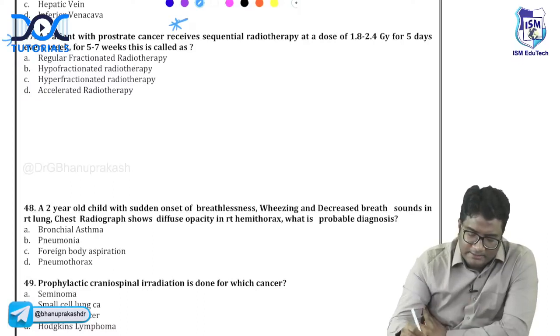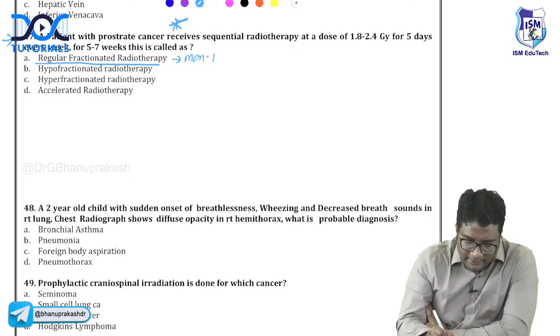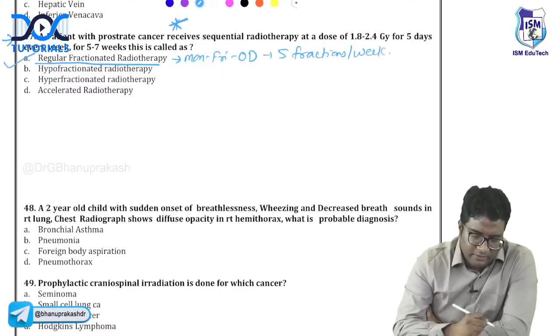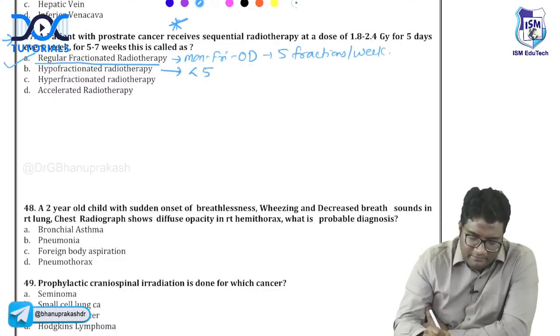So regular or fractionated radiotherapy is Monday to Friday OD dose, right? This is 5 fractions per week. So the regular or conventional radiotherapy, you will give 5 fractions per week. Hypofractionated will be less than 5 fractions per week.